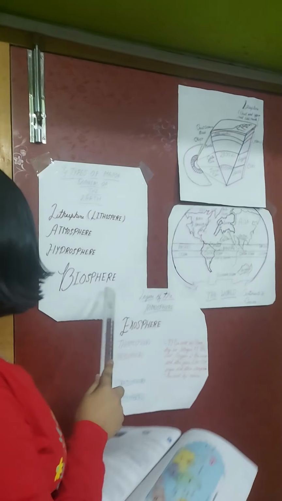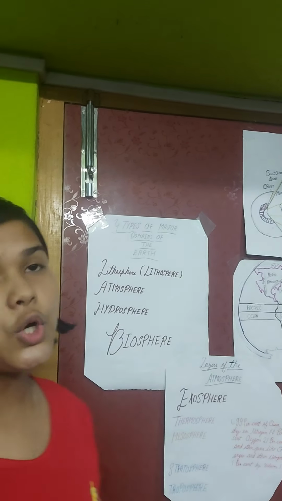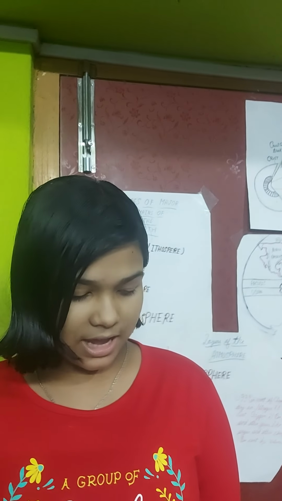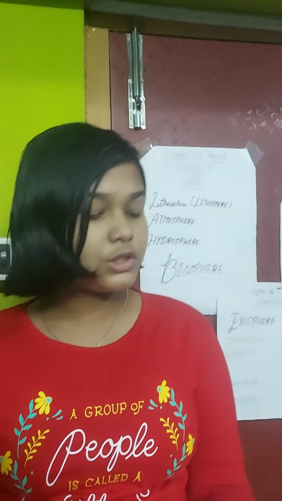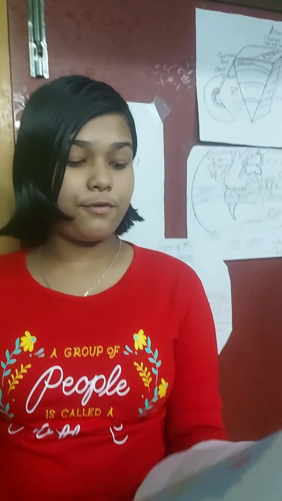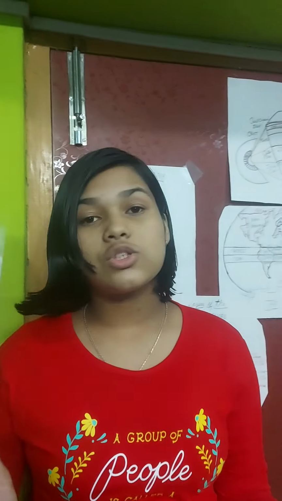Let's see about our special one, biosphere. You know that Earth is known as the unique life-supporting planet. So what is biosphere? The biosphere is the narrow zone where we find land, water and air together. It is a magic portion where we live and which contains all forms of life.